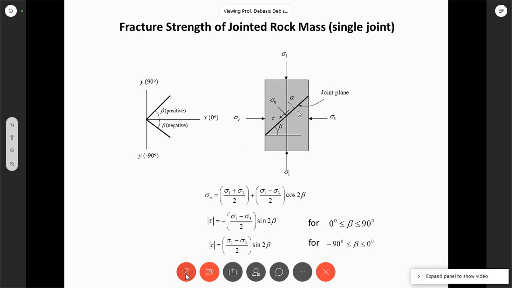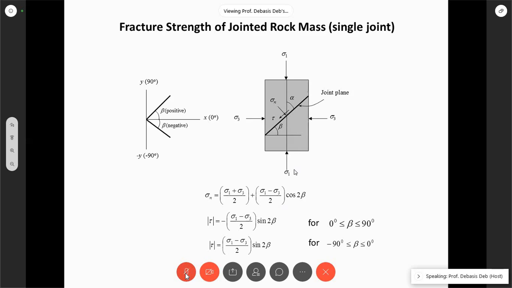If it happens, then we are testing the properties of this surface. Basically the frictional property of this surface we are testing. This is our aim, mind that. We are testing the frictional property of this surface under the given confinement or in situ stress condition, and considering a failure load which may come in the form of sigma 1. Okay, is that clear? What is our aim of testing this jointed sample?